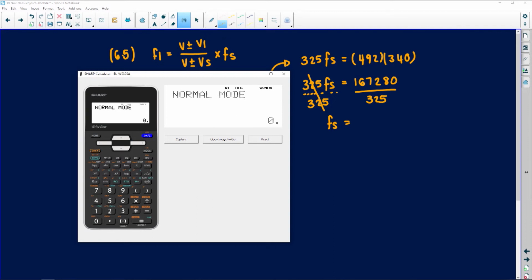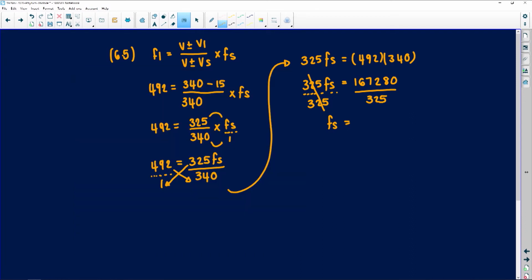let me just do that again. 167 280, divided by 325. There we are. That looks more correct. Remember, I'm going to do it to 2 decimal places. Because the third number is 5 or greater, it will change the 0 into a 1. In physics and in chemistry, we always round off to 2 decimal places. So this will be 514.71.